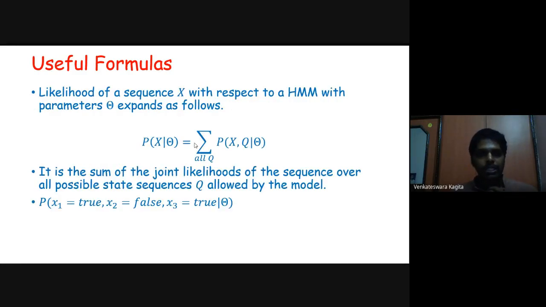And last, the likelihood of a sequence X with respect to a hidden Markov model with the parameters theta can be expanded as the probability that a particular sequence X happens with respect to the parameters theta and Q. Because you have no idea about the Q, you sum over all possible values of Q. That is, the sum over Q of the probability of X comma Q given theta. So it is the sum of the joint likelihood of the sequence over all possible state sequences Q allowed by the model. So this is the example.